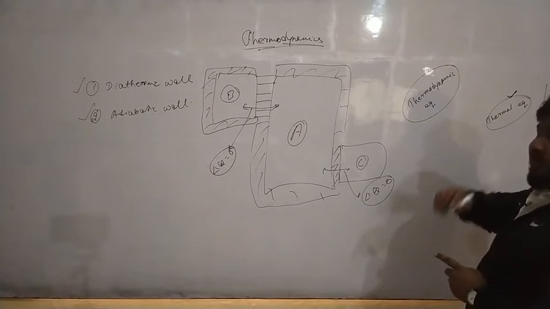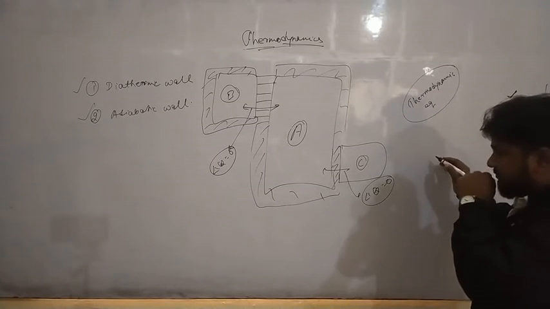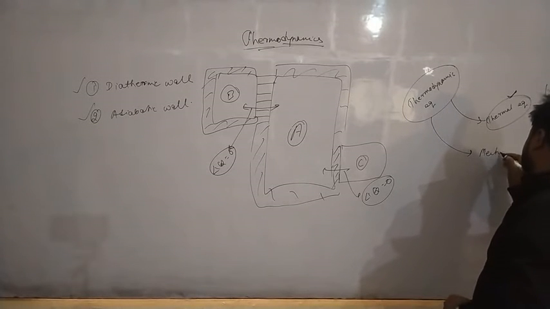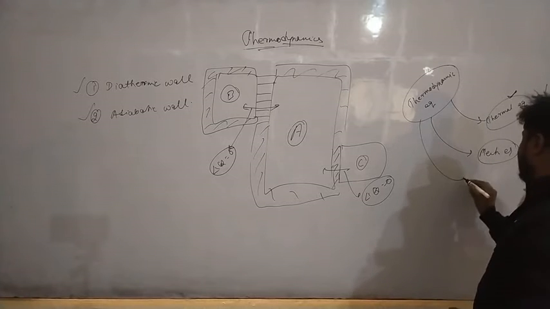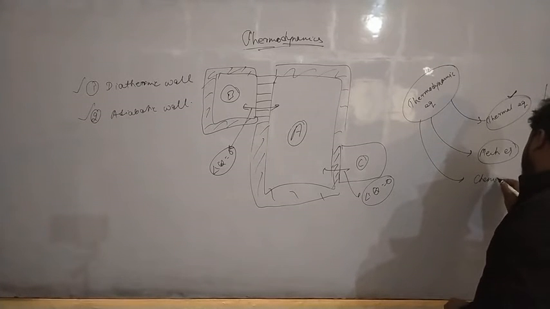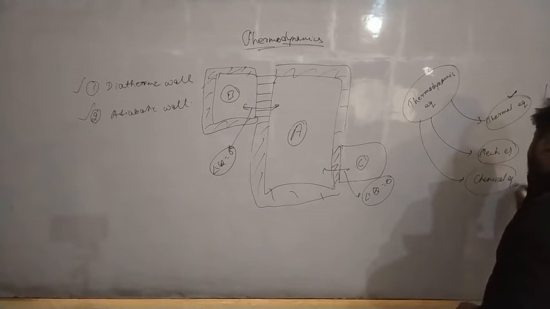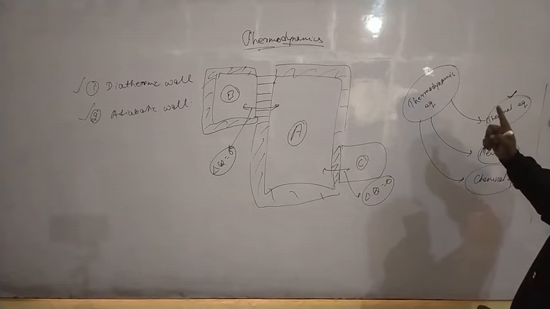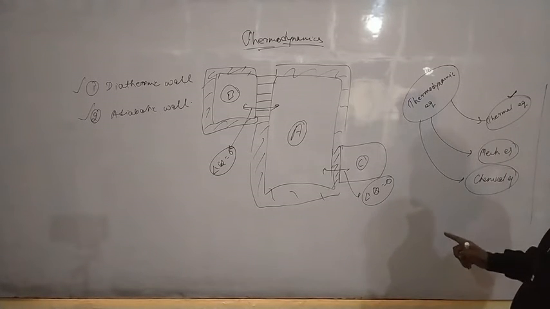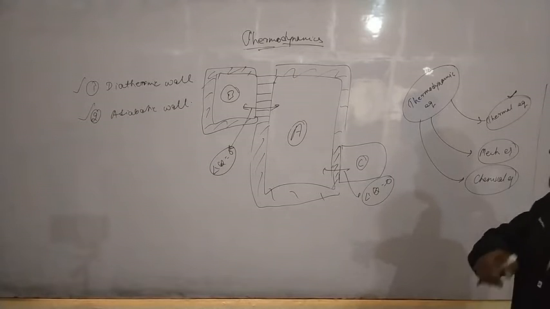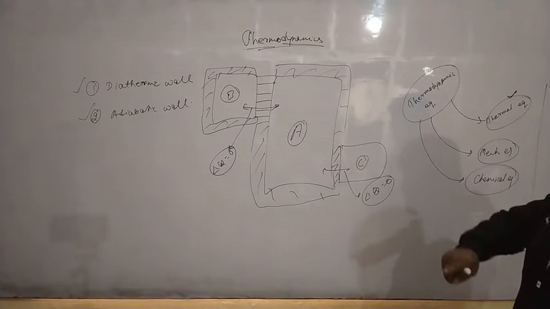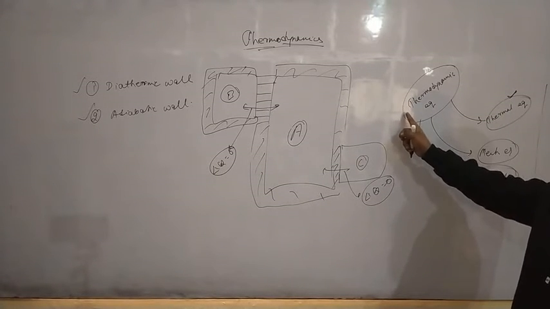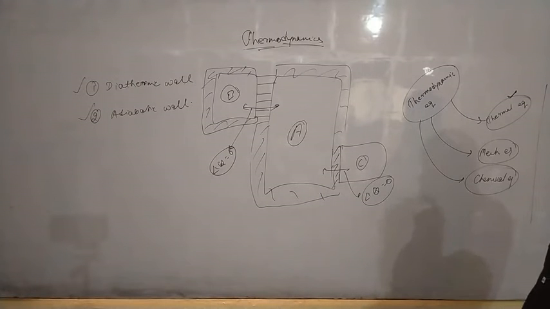When we talk about thermodynamic equilibrium, it has three parts. One is thermal equilibrium, second is mechanical equilibrium, and the third one is chemical equilibrium. We have to be very clear that when thermal, mechanical, and chemical equilibrium all three lie together, then we call it thermodynamic equilibrium. Otherwise, the zeroth law talks about thermal equilibrium only. Even this question was asked in NEET once.